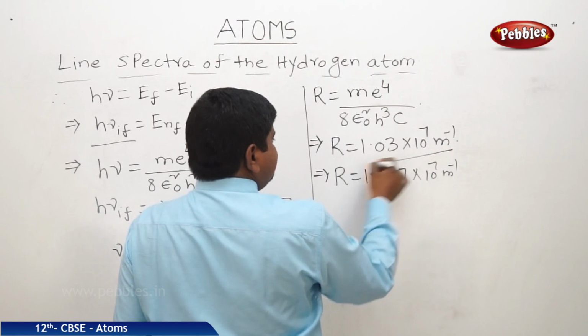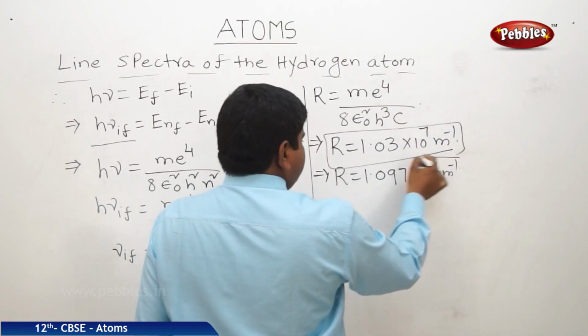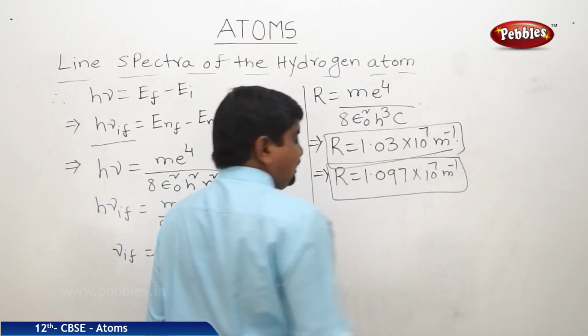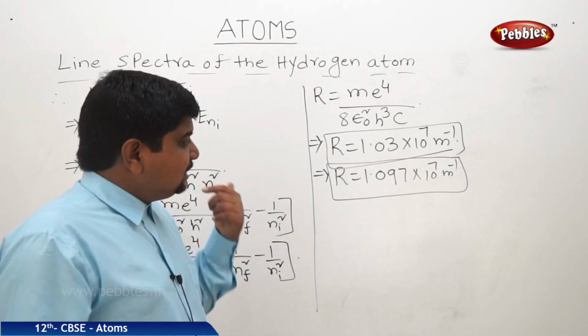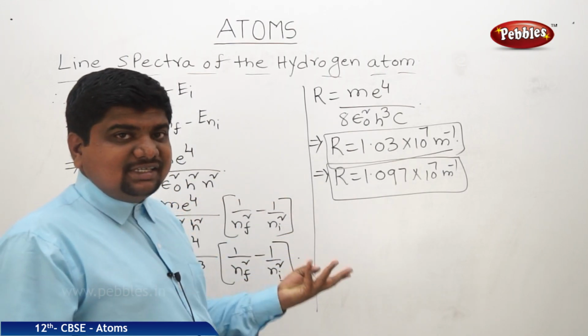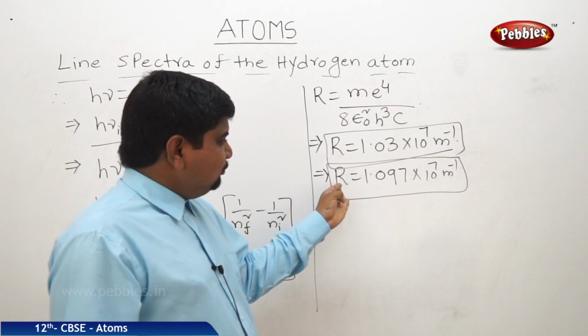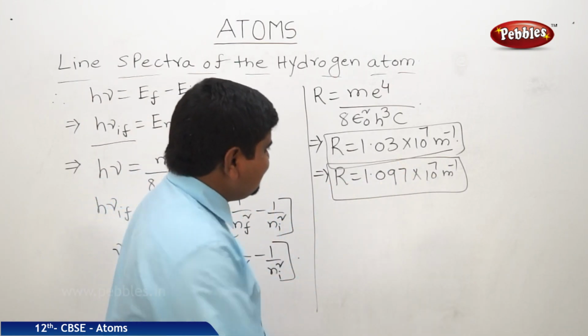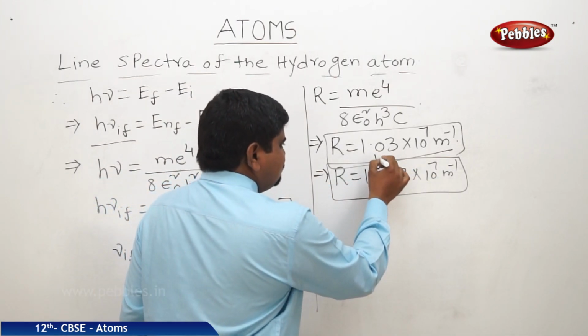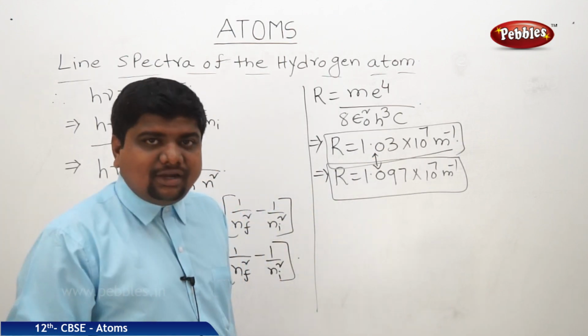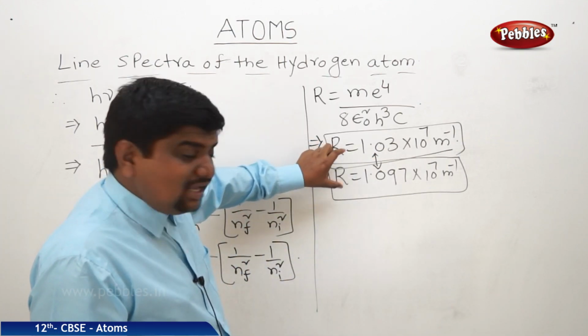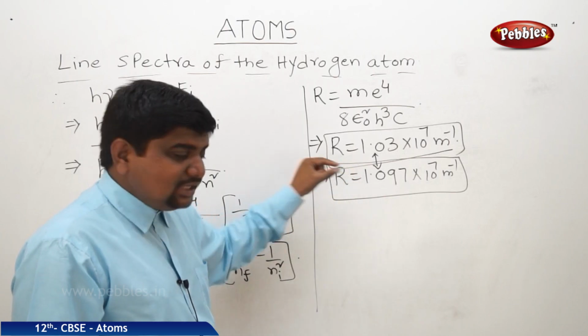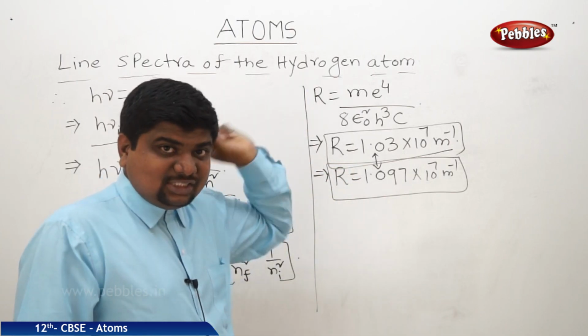So for the hydrogen spectra, this is the Rydberg constant based on the different empirical formulas of the Balmer series, Lyman series, Paschen series, Brackett series, Pfund series. We got the R value like this. Mostly these two values are similar in order, so this much similarity is enough to prove the quantum things with the classical expressions.